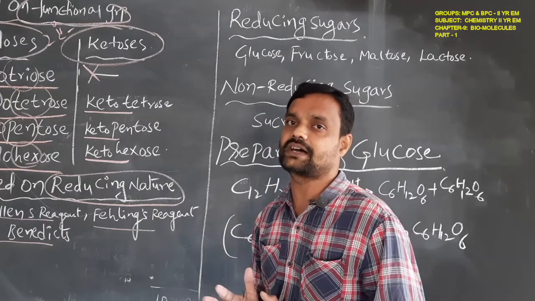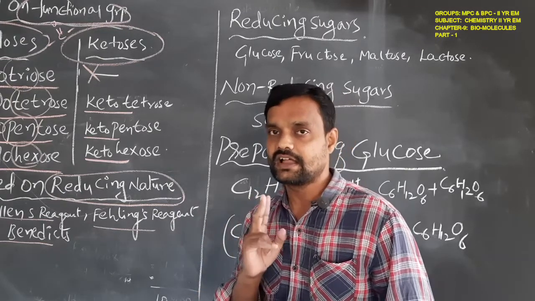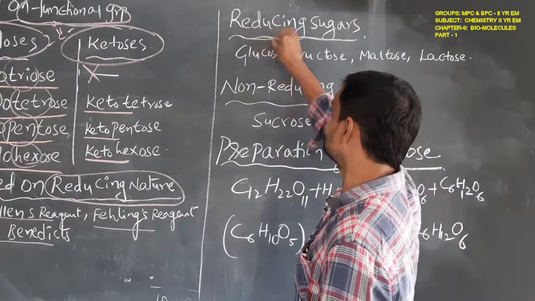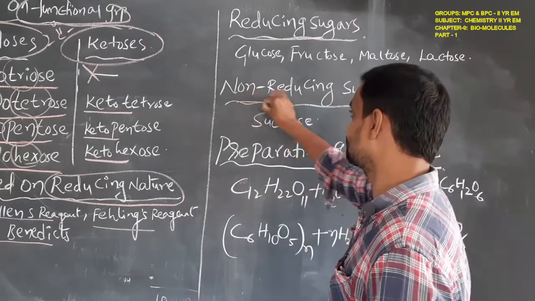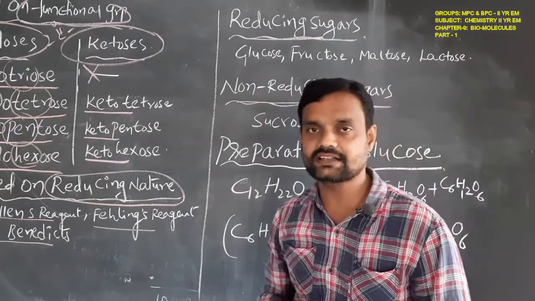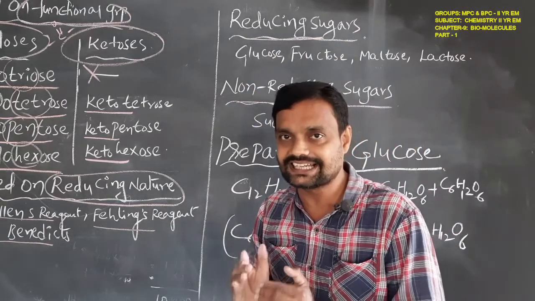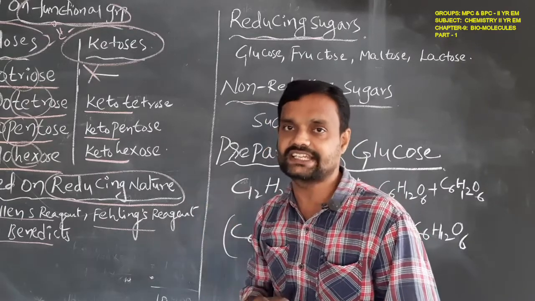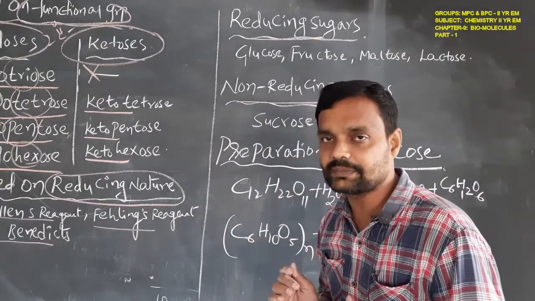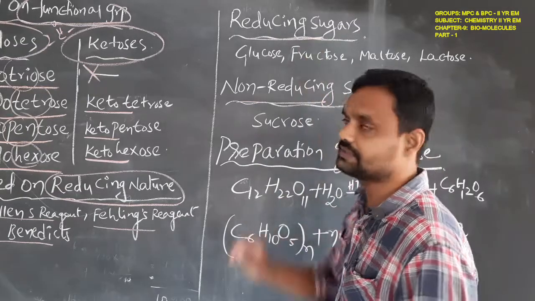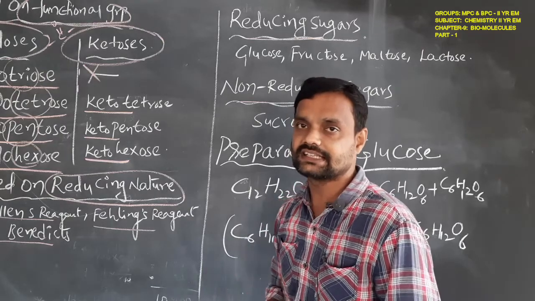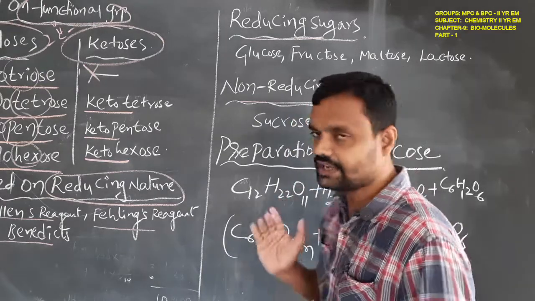Based on that capacity, one is reducing sugars, another is non-reducing sugars. If they reduce those 3 reagents, they are reducing sugars. If they do not reduce those reagents, they are called non-reducing sugars.